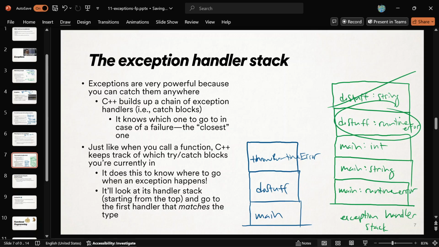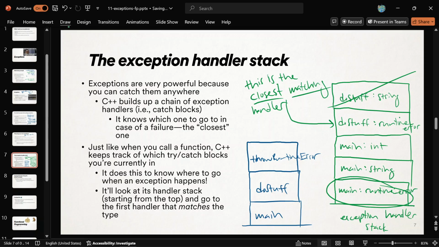And then it gets to this one, right? It sees a runtime error, like, okay, thank goodness, my saving grace, I'll go right here, right? This is the closest matching handler. That's what I mean by that. Closest matching handler. That's what it's going to go and look for, all right?